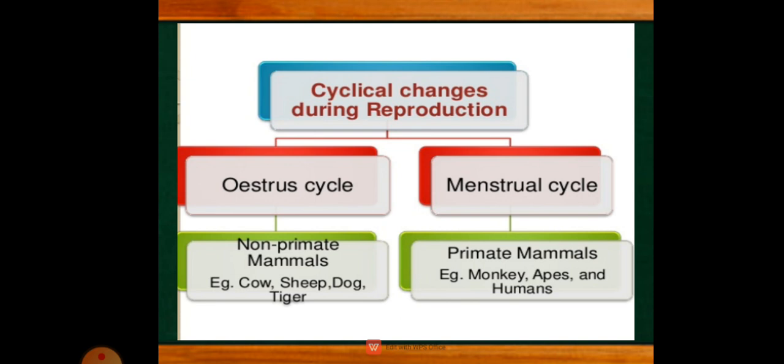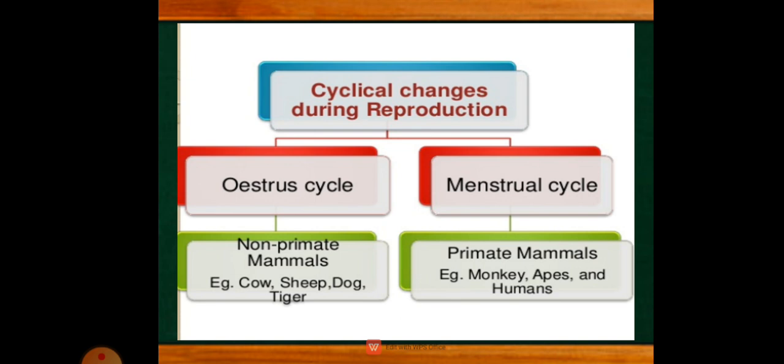In the menstrual cycle, the blood flows in the last few days of the cycle. So here what happens? The blood flows in the last few days of its cyclical period, and the endometrium is getting broken.